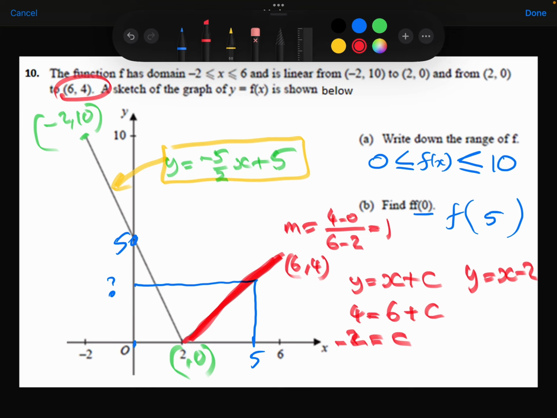And therefore, when I substitute 5 into my function, I get 5 minus 2, which is 3. Therefore, f of 5 is 3, and therefore f of f of 0 is 3.